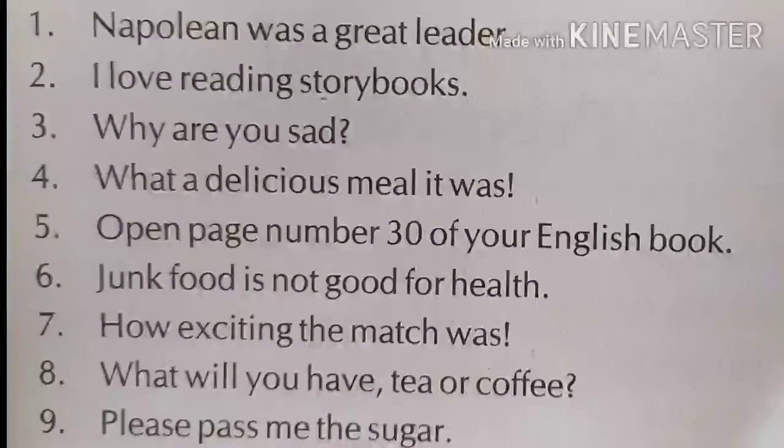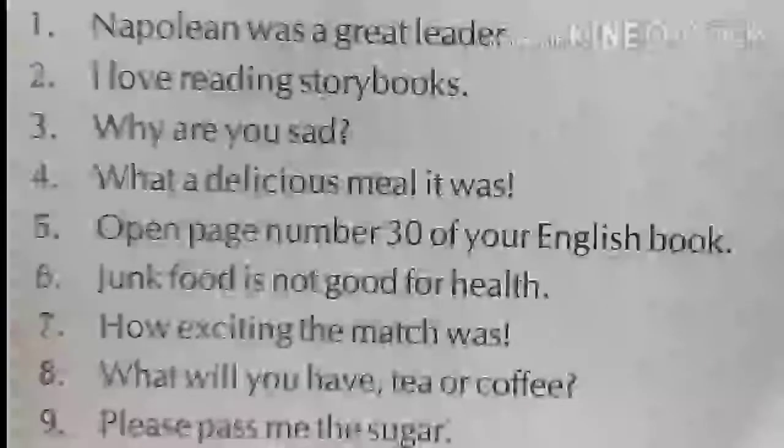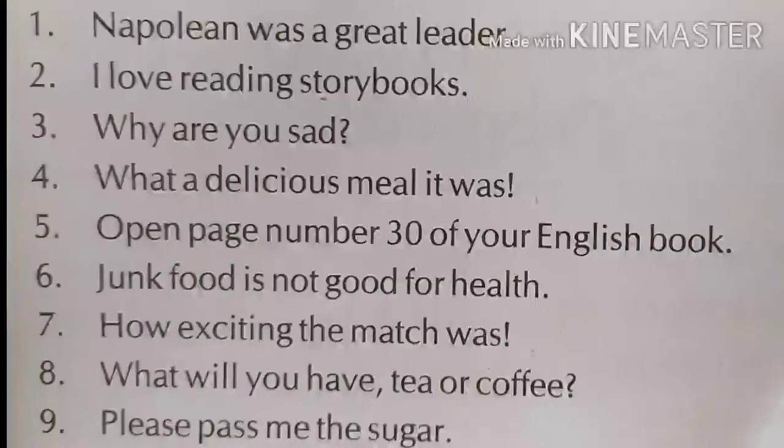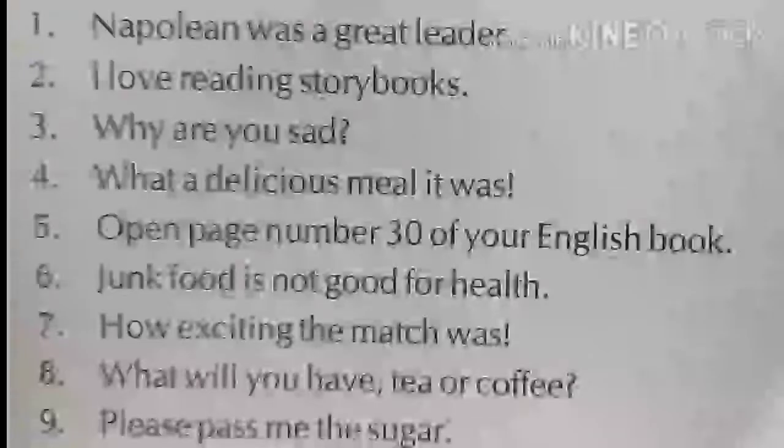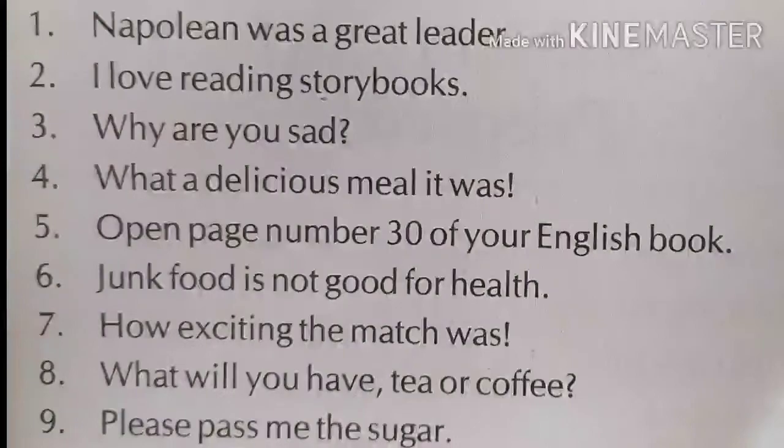Sentence number 4. What a delicious meal it was. Here you can see that at the end of the sentence they use an exclamation mark. It means this sentence is of the exclamatory type. Sentence number 5. Open page number 30 of your English book. What do you understand from this? That the English teacher is giving instruction to the students to open their English book at page number 30. It means the teacher is giving an order, a command here to the students.